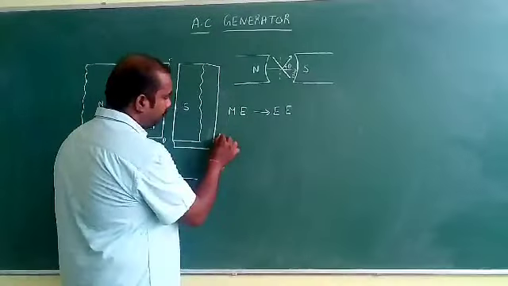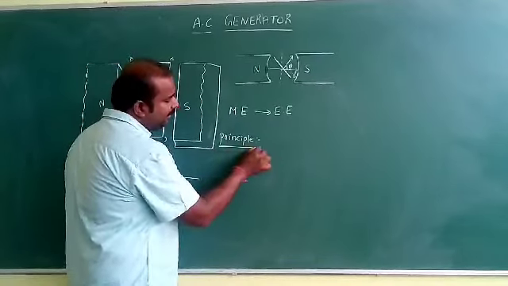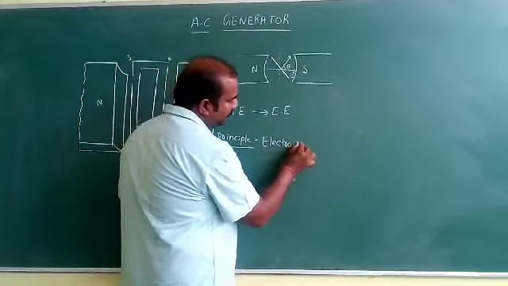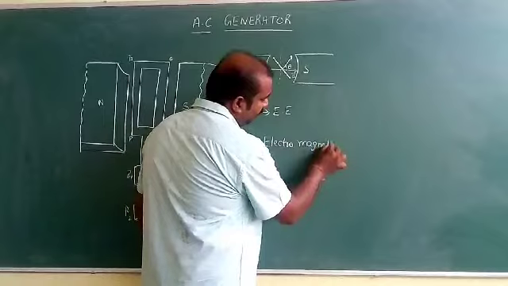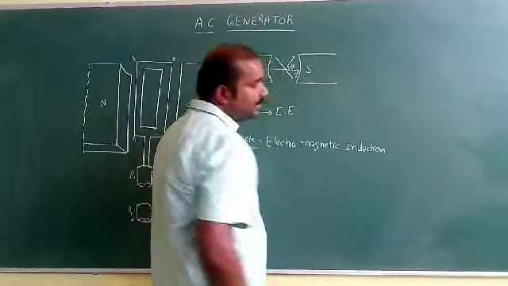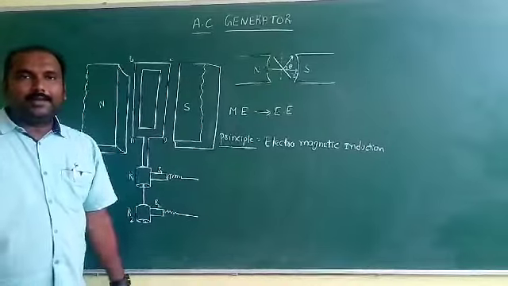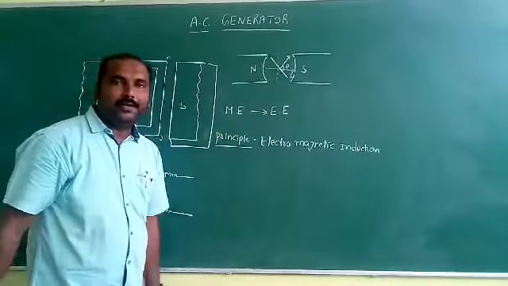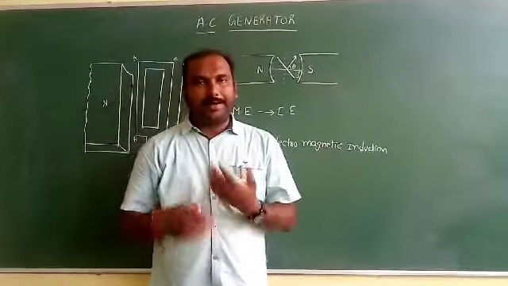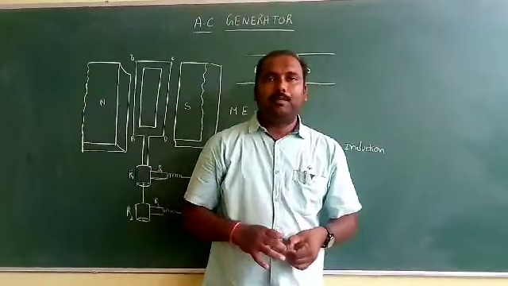Now what is the principle of the AC generator? The AC generator works on the principle of electromagnetic induction. Electromagnetic induction is the principle behind this AC generator. So once again, see the steps one by one, because everything is important. The AC generator converts mechanical energy into electrical energy, and it works on the principle of electromagnetic induction.